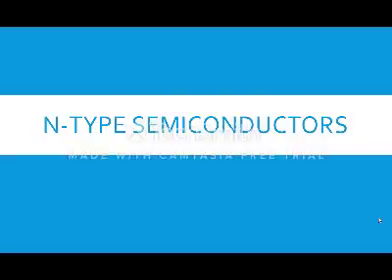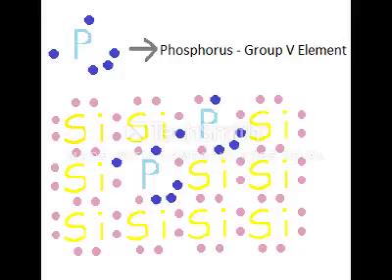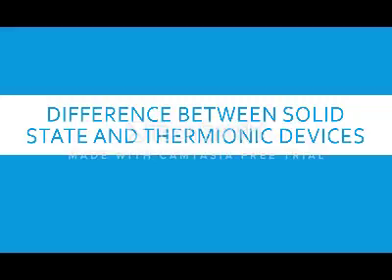N-type semiconductors. N-type semiconductors are made when a group 4 element is doped with a group 5 element. Group 5 elements have 5 electrons in its valence shell, meaning there will be an extra electron. The N in N-type stands for negative due to the addition of negatively charged electrons. It is important to note that although they are called negative and positive types, they are neither actually negatively or positively charged.